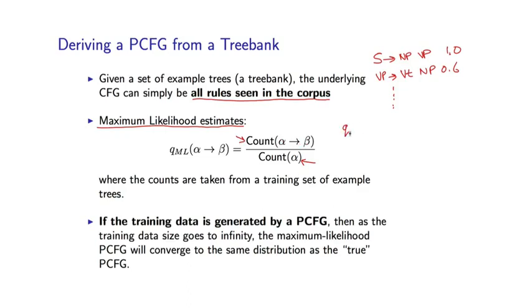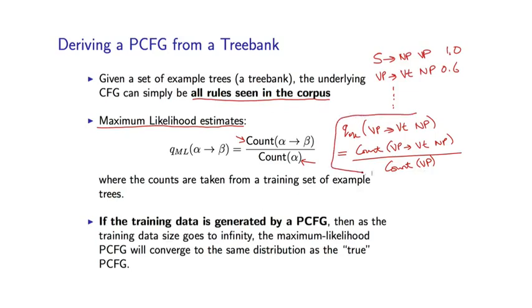So for example, q_ML of VP goes to Vt NP would simply be count of VP goes to Vt NP divided by count of VP, where these counts are taken very directly from the example trees in the tree bank.